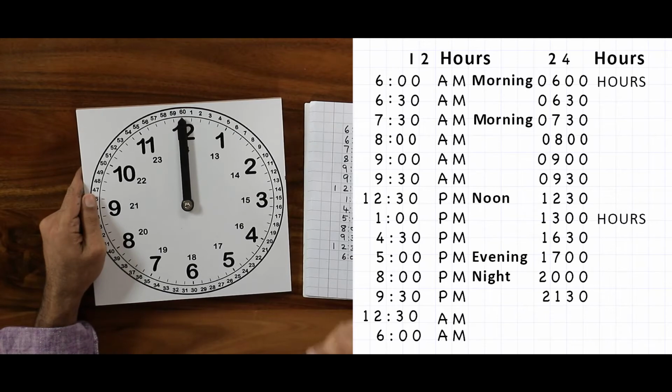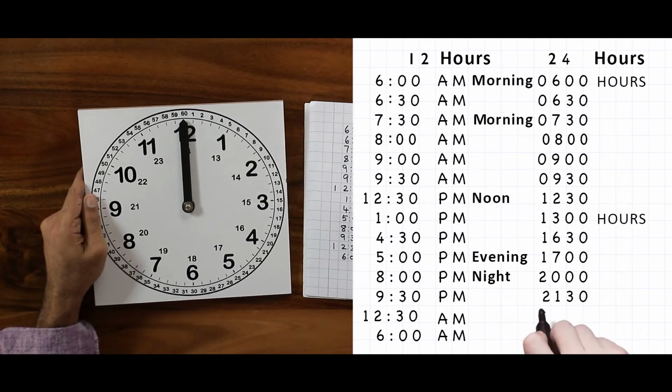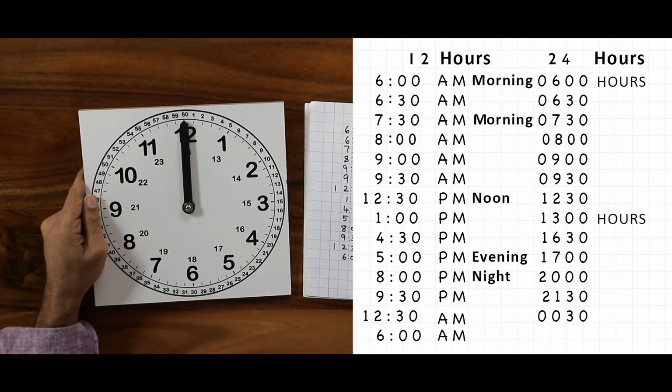So, how do we write this particular 12 o'clock? The day hasn't begun. So, 00:30 hours. That is, I have not begun the new day yet. 1 hour has not elapsed. That is why it has just begun.